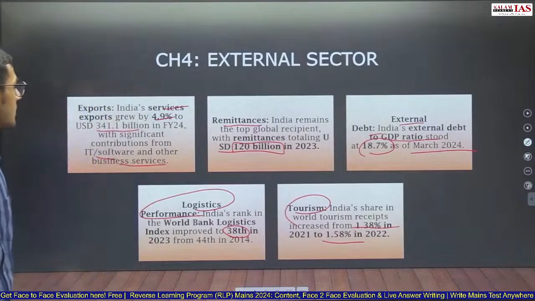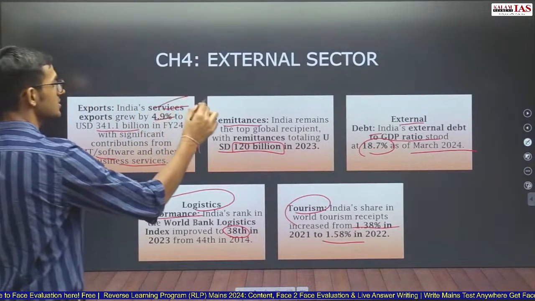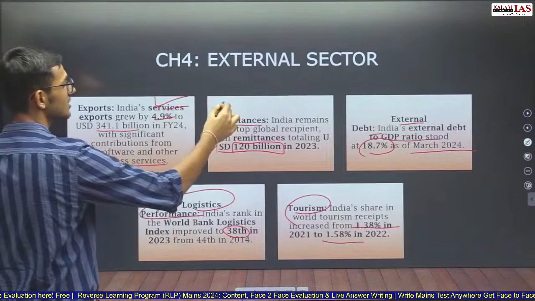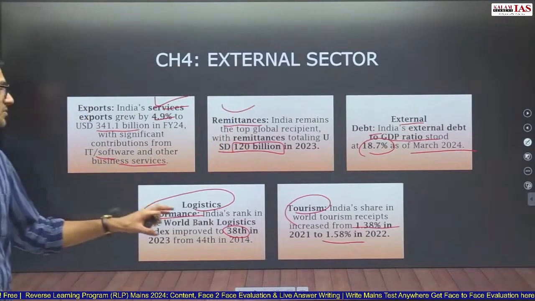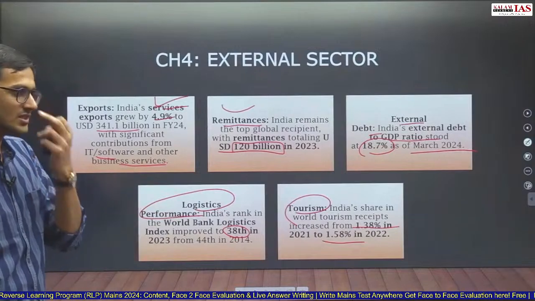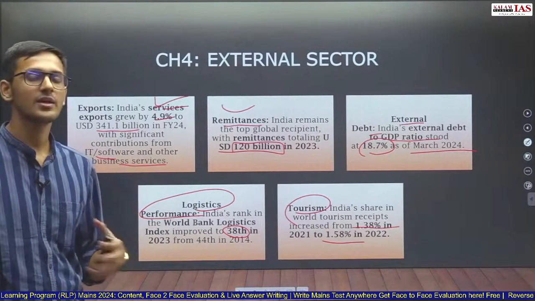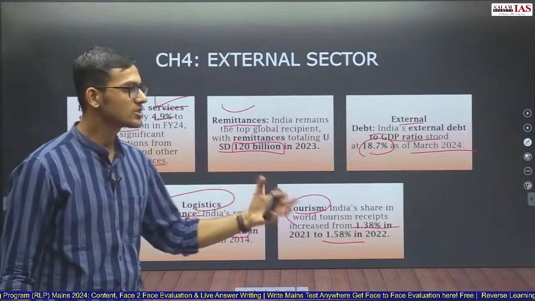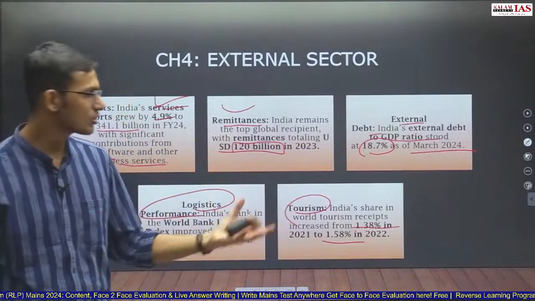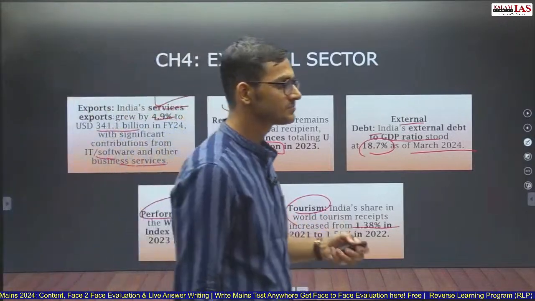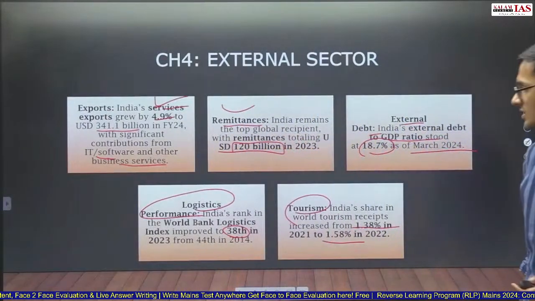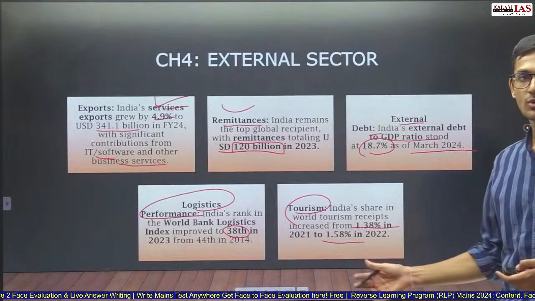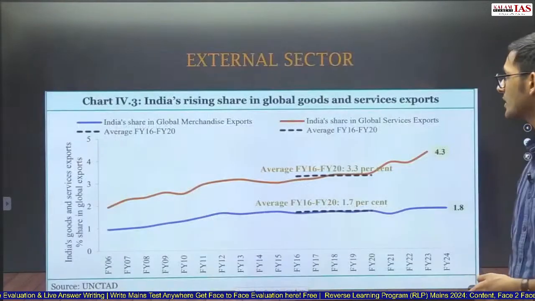So in the external sector, exports of services have increased, remittances have increased, and external debt is under control. India's logistics performance has improved. As a result, the cost of production in India reduces and exports can increase. Tourism is also a form of service export, and it is also increasing. As a result, India's share of world tourism receipts was 1.58% in 2022 compared to 1.38% in 2021.